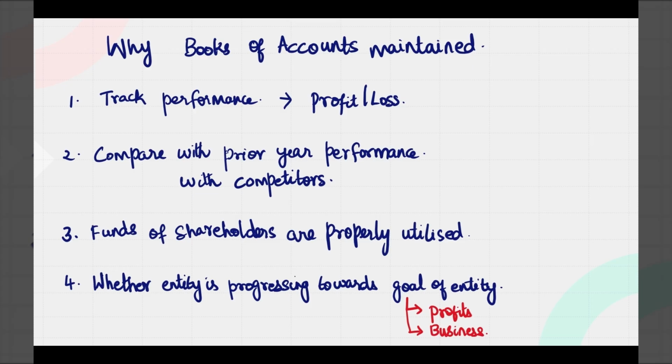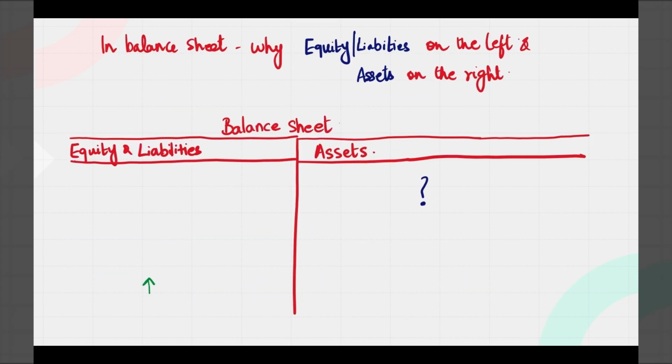So these are the reasons why we need to maintain the books of accounts, and because of this, the next question arises of preparing the financial statements, right? In the balance sheet, you would see that on the left hand side you see the equity and liabilities, and on the right hand side you see the assets. The basis for this balance sheet view is also once again the basic accounting equation which we are about to learn. But why is it that equity and liabilities is on the left hand side and assets is on the right hand side? This is just an incidental question that we would get while learning about the financial statements and balance sheets.